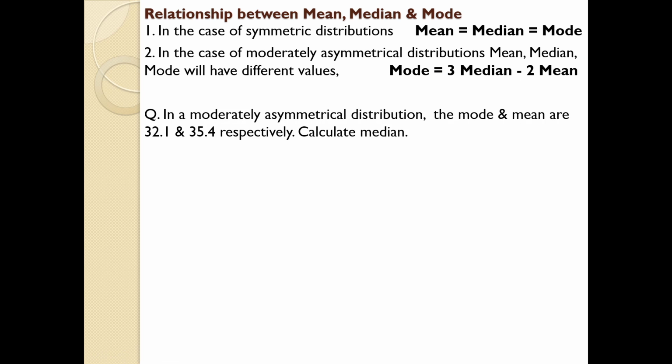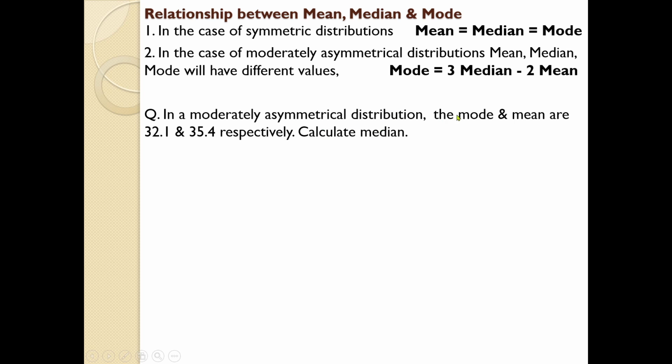Next one, let us try some of the application level cases of the relationship between mean, median and mode. In a moderately asymmetrical distribution, the mode and the mean are 32.1 and 35.4. Calculate median. It is very easy to find the median, because whenever you come across this type of question, remember you need to use this equation.